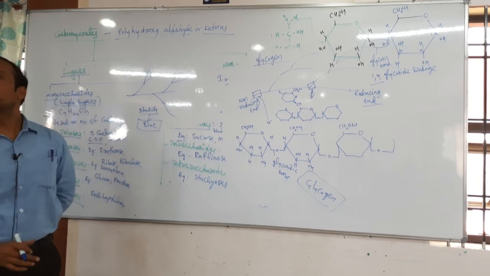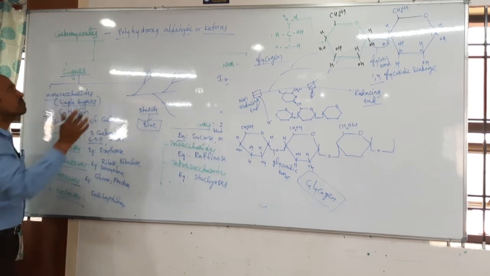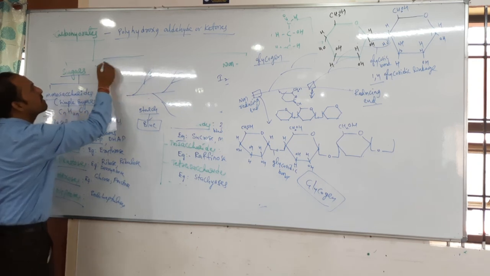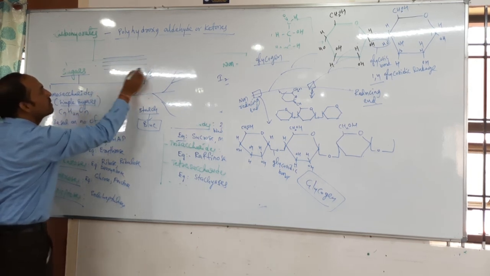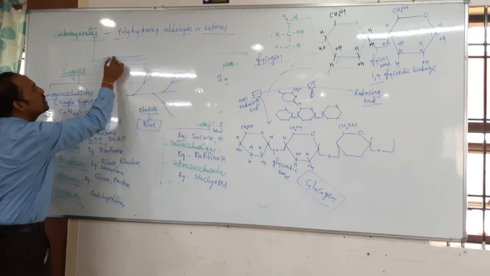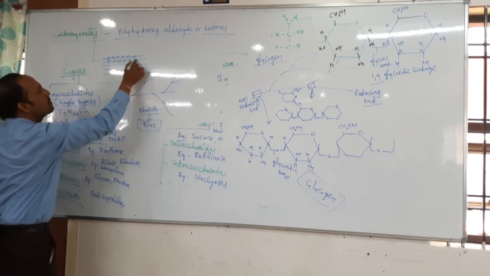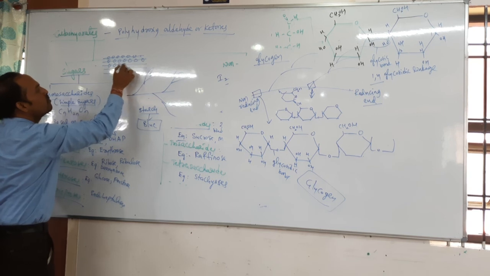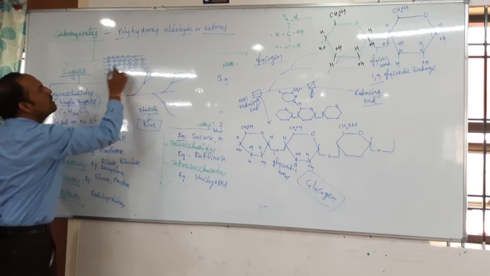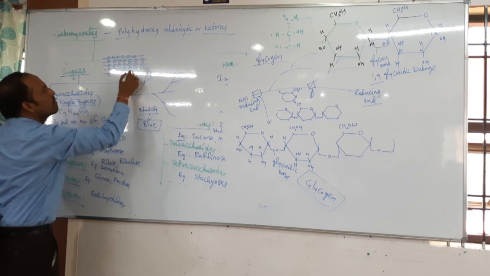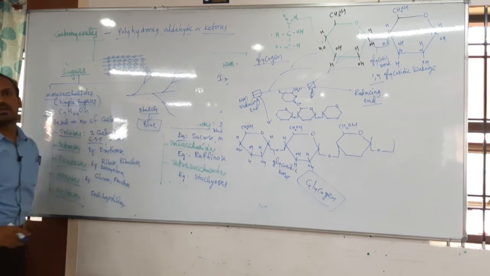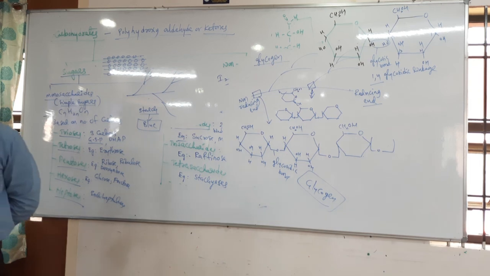Now look at cellulose. Cellulose does not show branches. Cellulose commonly looks like this, with so many glucose molecules arranged parallel, linearly. It is a homopolymer but does not show any branches.